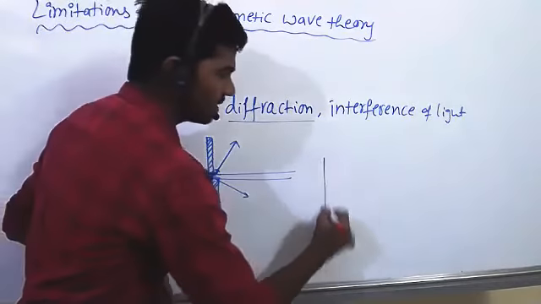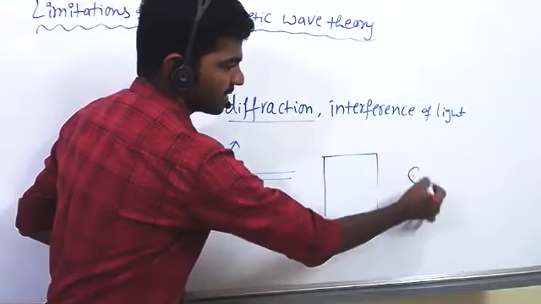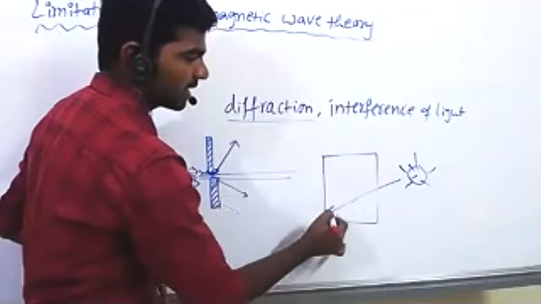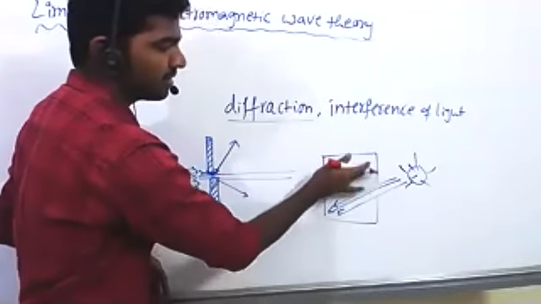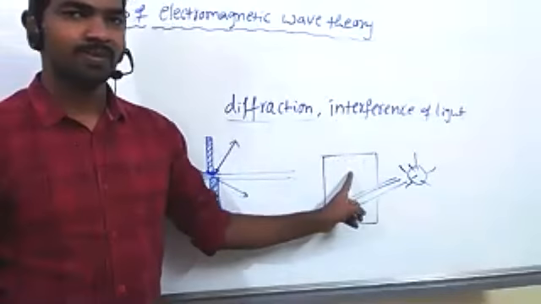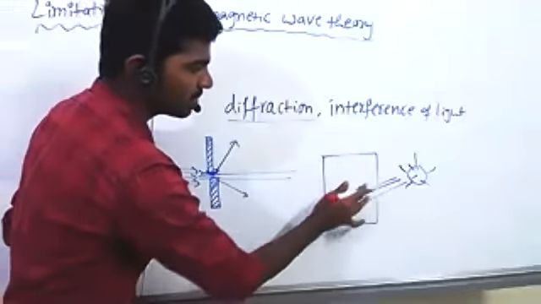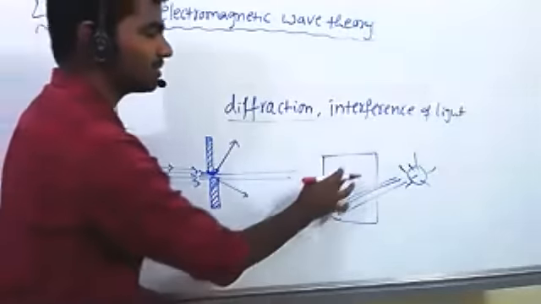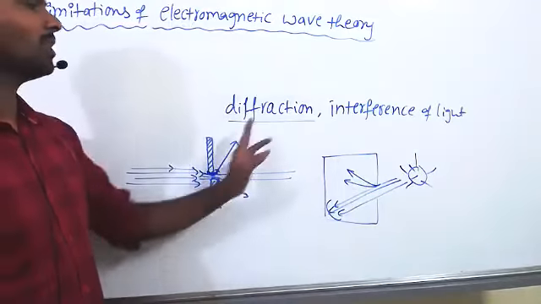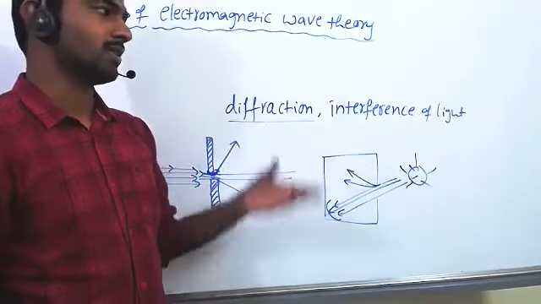Suppose this is a room and here is the door, and here is sunlight. Light rays actually travel in a straight line, but this part of the room is also somewhat bright, not fully, because light is bending at the corners. That property we call diffraction. The details of diffraction you can learn in higher studies because it is a very deep concept.